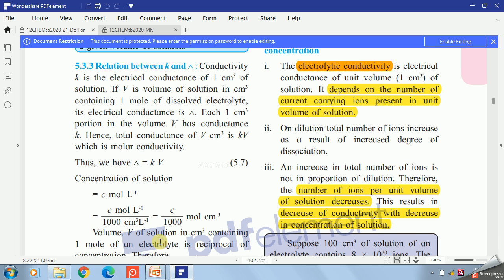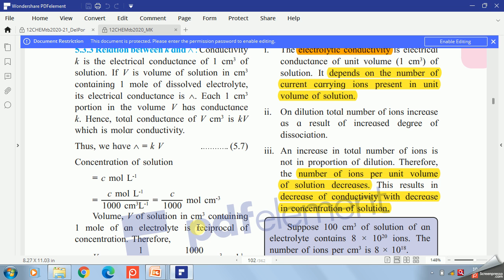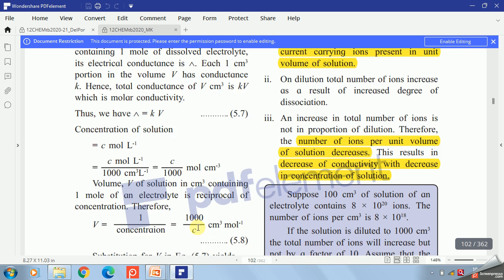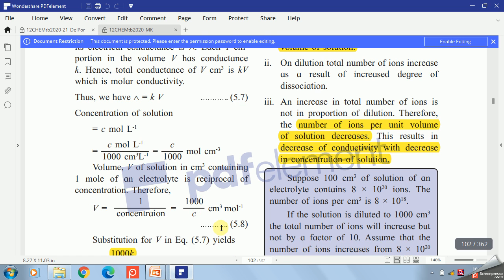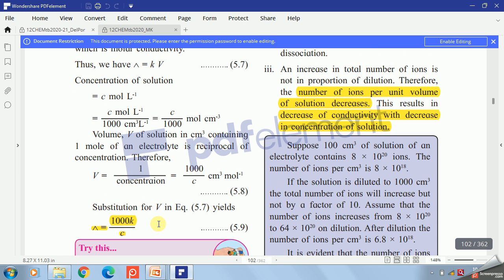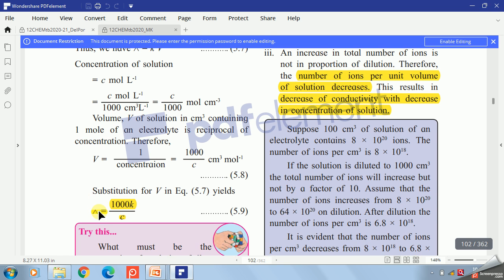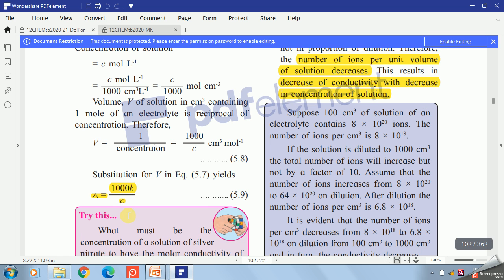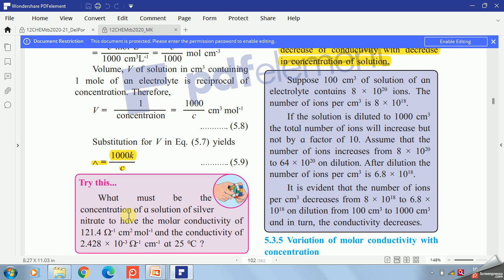Here V, the volume of solution in centimeter cube containing 1 mole of that electrolyte, is the reciprocal of the solution concentration, 1000 divided by C centimeter cube per mole. So if we substitute this value of V in the equation lambda is equal to K into V, what do we write? Lambda is equal to 1000 K divided by C, which is equation 5.9.